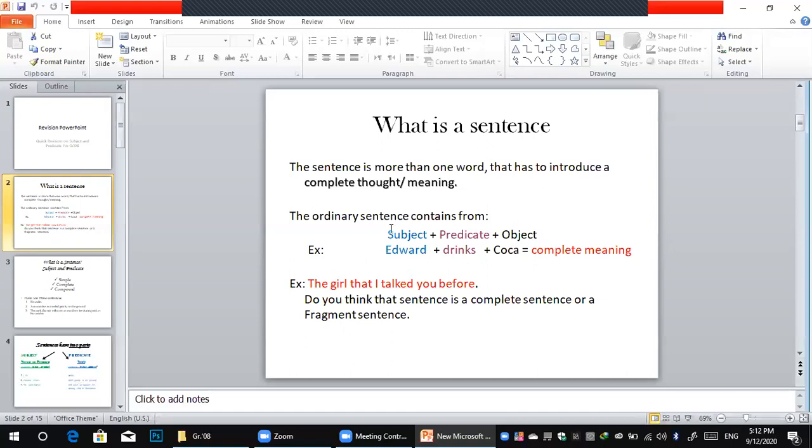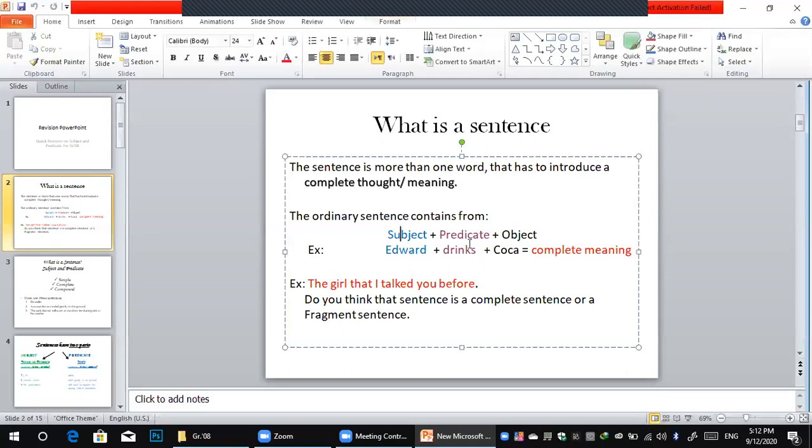Of course, an ordinary sentence contains, first, a subject, second, a predicate, and third, an object. And the object may be optional; it can be found or not. So for example, when I say Edward drinks coca, where is the subject? Of course, the one who does the action is Edward, and Edward does what? What's the action here? Of course, he drinks. And drinks what? The coca.